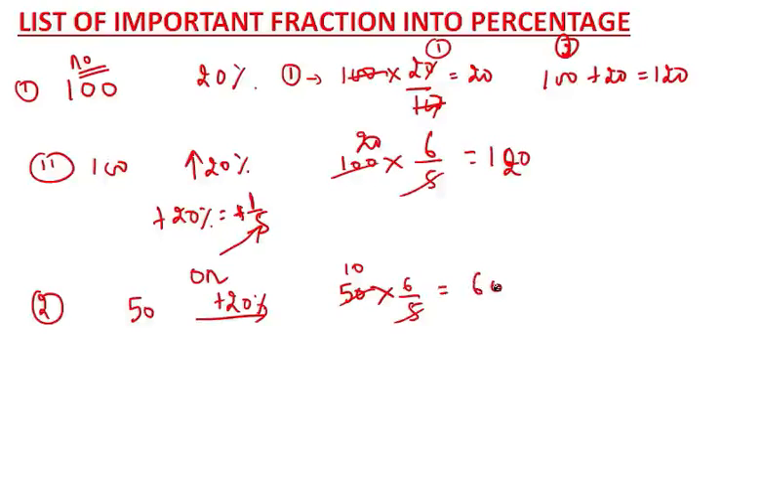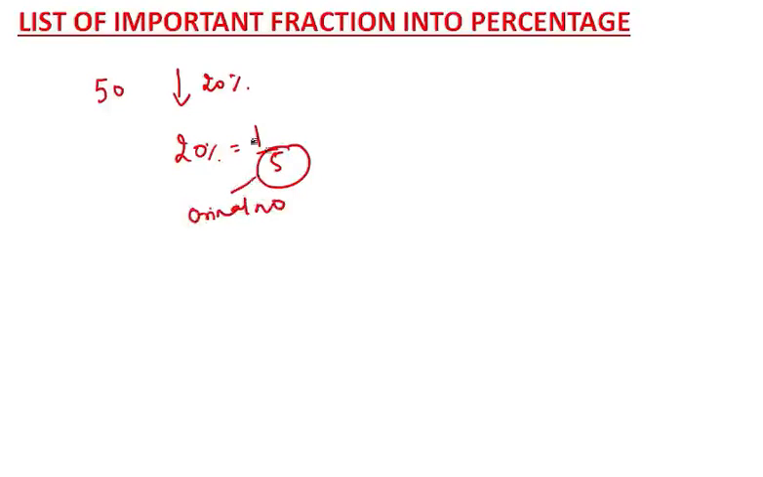Okay, now tell me, if I say this 50 got decreased by 20%. Now you know that 20% is 1 by 5. Now this is the original number, means this got decreased. 5, 1 got decreased, means it will become 4 by 5. So 50 into, you will write directly 4 by 5 and you get direct answer, which is 40.